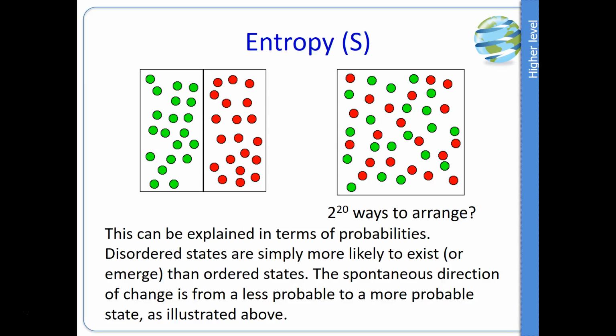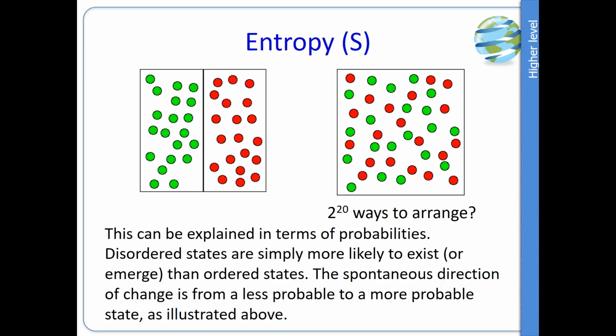So if we look at these two diagrams now, the one on the left is with two gases, and we can see the particles nicely separated between the red and the green. And then the one on the right, we can see the particles are now all mixed up. Now we can explain entropy using probabilities. The one on the left, they can only exist in that form. They can only exist separated. Now, whilst the individual particles in the red and the green can move around, they'll never be mixed. So there's one arrangement, and that's separated.